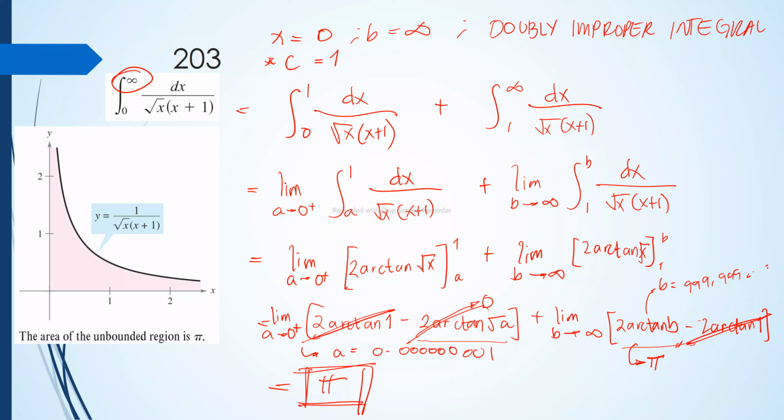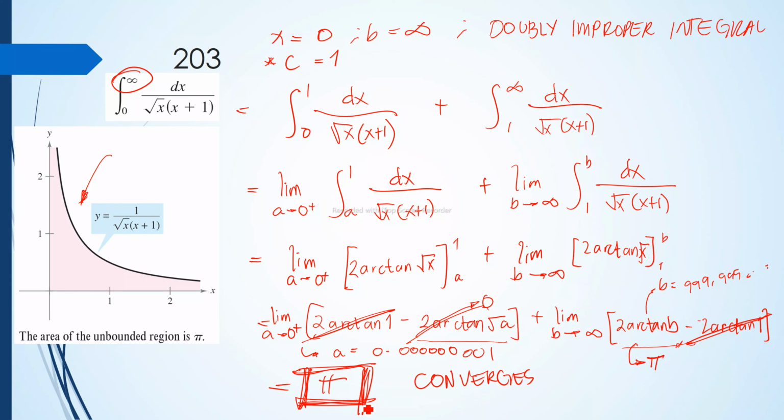So therefore, our example 3 is an improper integral with a limit. Therefore, we say that it converges. This is the curve, and the area of the unbounded region is this one, the pi.